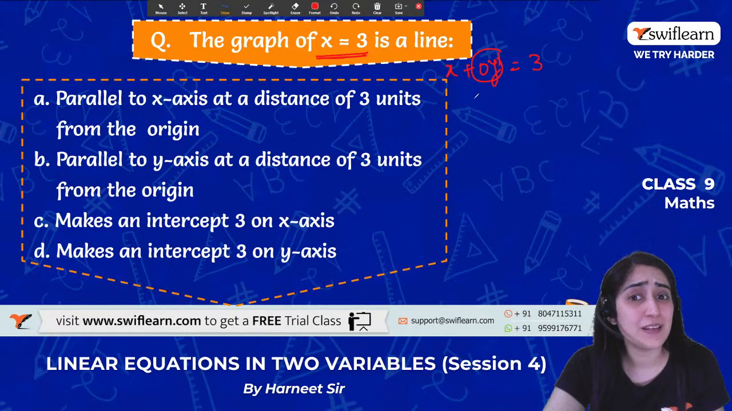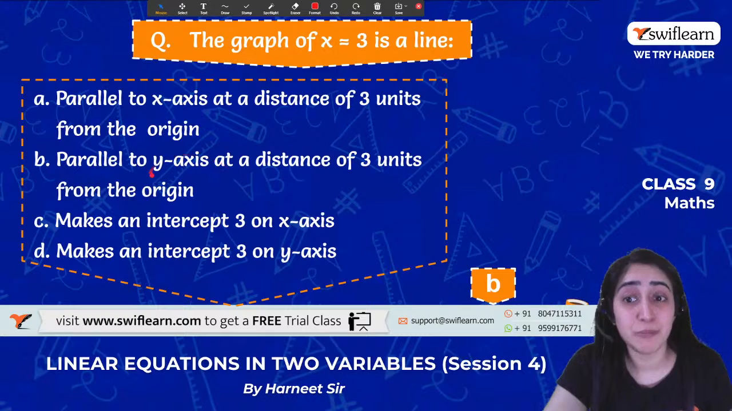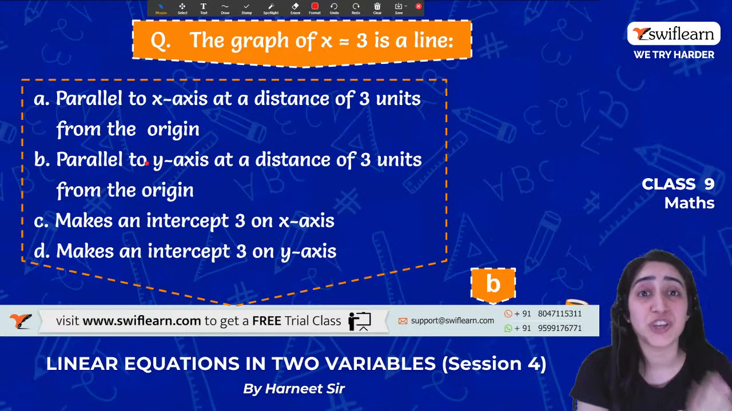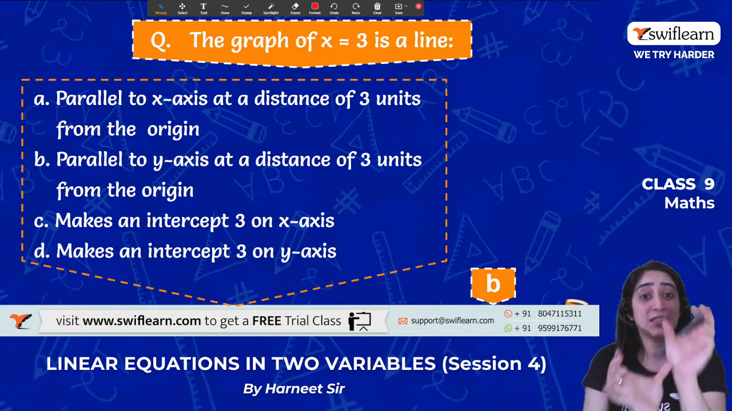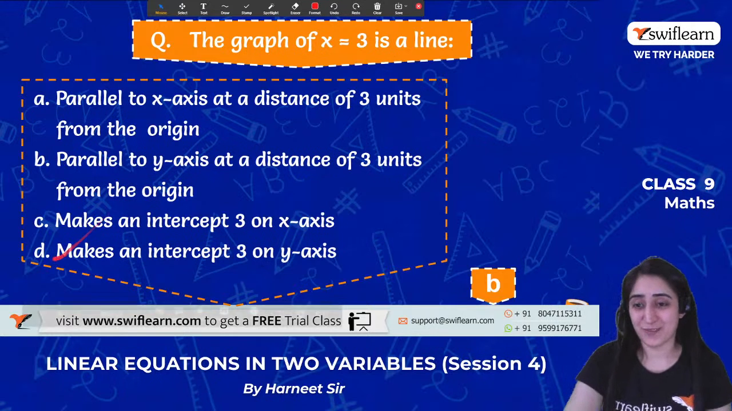Which axis will it be parallel to now? The x-axis or the y-axis? Yes, it will be parallel to the y-axis because the value of y does not change the answer. So it's parallel to the y-axis at a distance of 3 units. So B is the right answer.